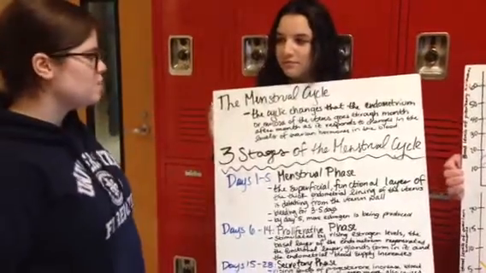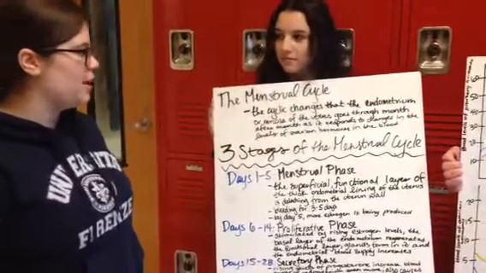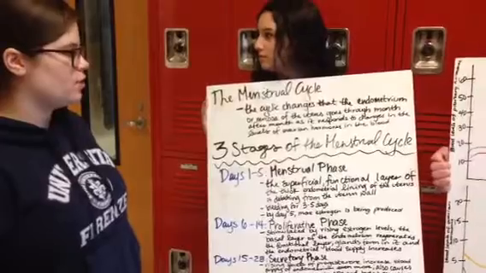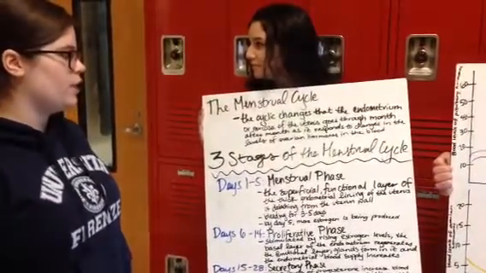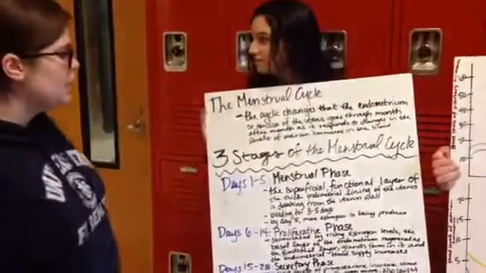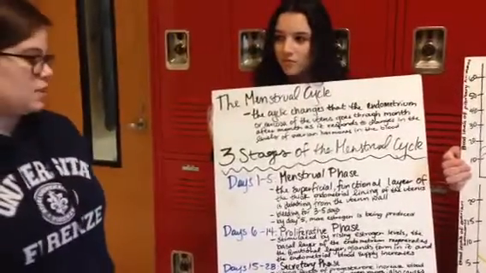The menstrual cycle is the cyclic changes that the endometrium, or mucosa, of the uterus goes through month after month as it responds to changes in the levels of ovarian hormones in the blood. There are 3 stages to the menstrual cycle.